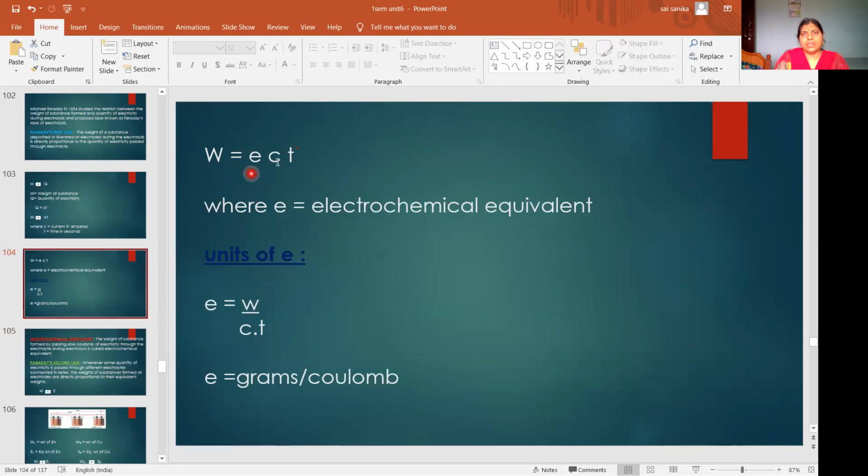W will become E. We will use the whiteboard here. According to the first law, W is equal to ECT.